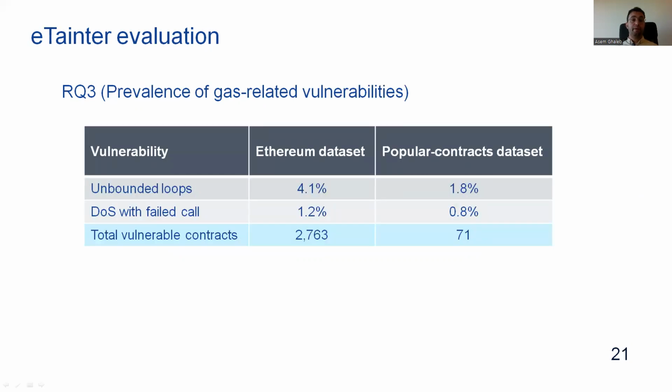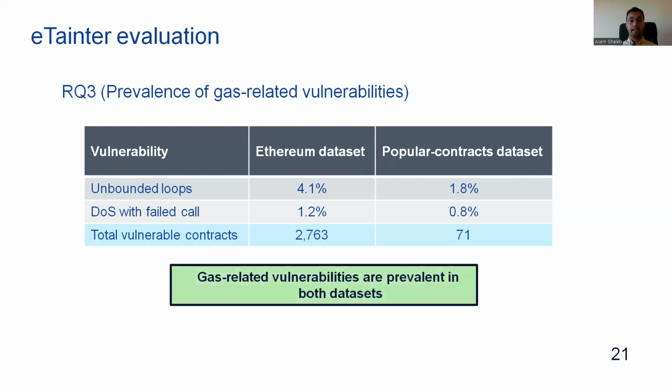Finally, by running our proposed approach eTainter on the Ethereum dataset and the Babylar contracts dataset, eTainter was able to find gas-related vulnerabilities in about 2,700 contracts in the Ethereum dataset. It also was able to find vulnerabilities in 70 contracts in the most frequently used contracts. Hence, we can see that gas-related vulnerabilities are prevalent in both datasets, and hence are prevalent in the wild.